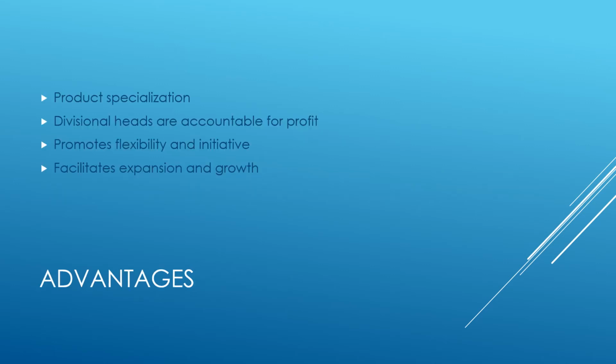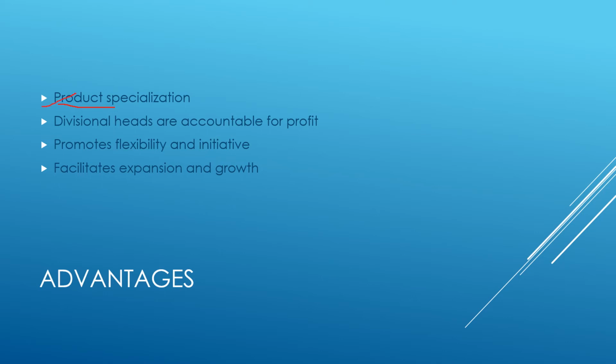Now talking about the advantages of divisional structure. First one, product specialization. Product specialization means that since the divisional heads, those who are in charge of a particular division or a particular unit, are responsible for the entire division, they will become experts in that particular product, that particular field. As such, if there is any vacant position in the higher positions, they are able to fill up those positions because they are specialized in that particular division, that particular unit. So they have the entire knowledge.